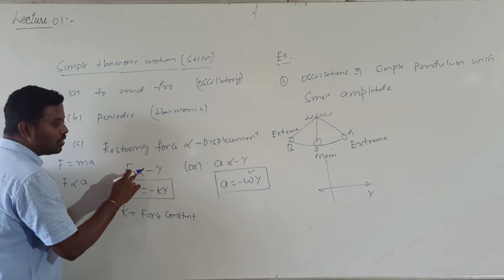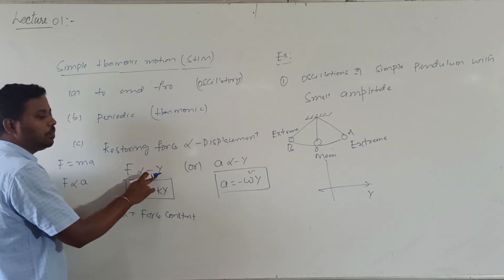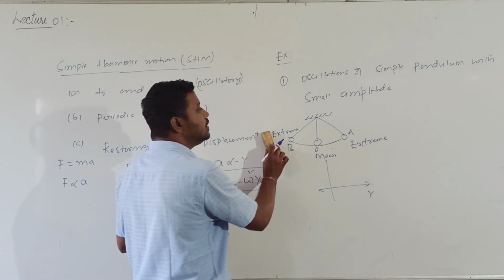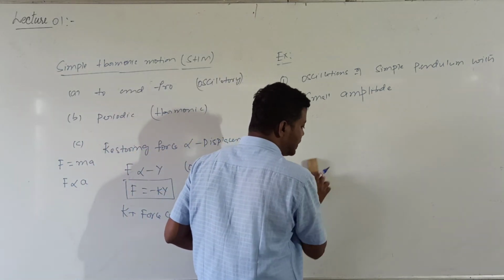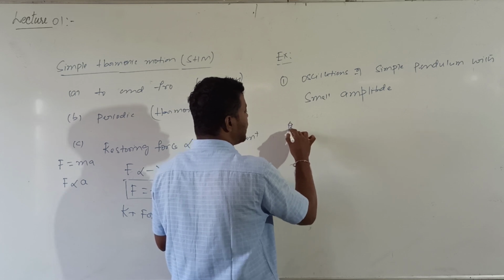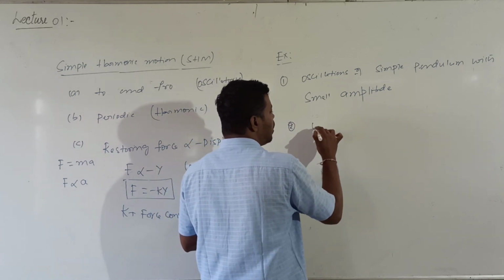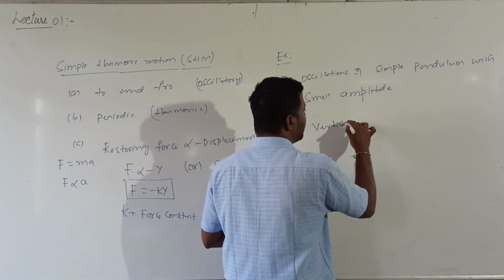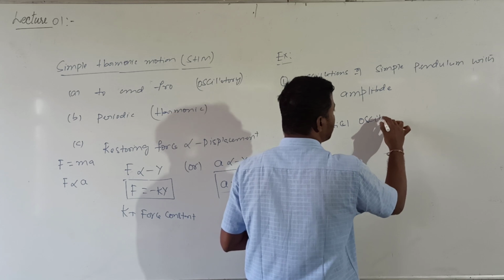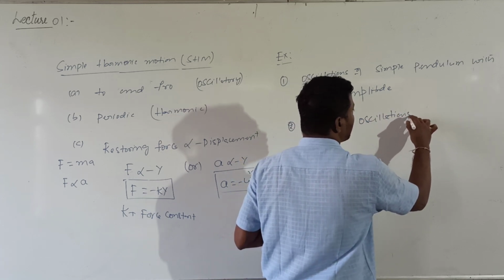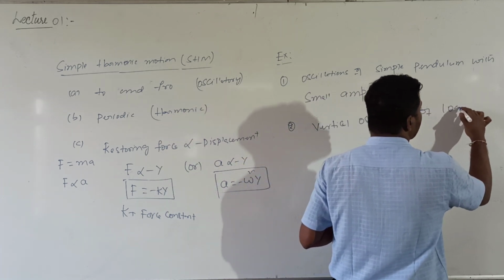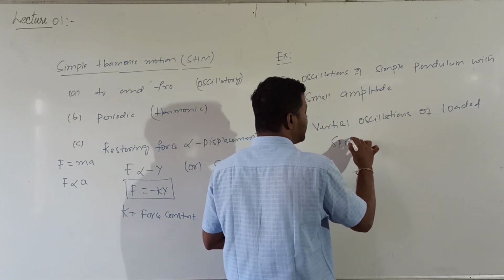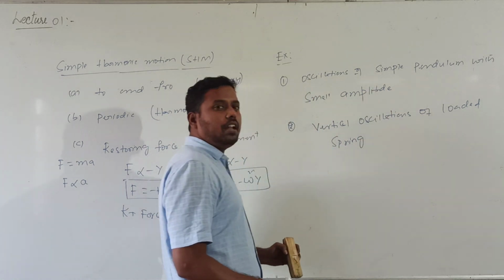This restoring force is also directed towards the mean position. Acceleration is also directed towards the mean position. So this is one example for which one? SHM. Like this, many examples are there. So vertical oscillations of a loaded spring, that is also one example for which one? Simple harmonic motion.